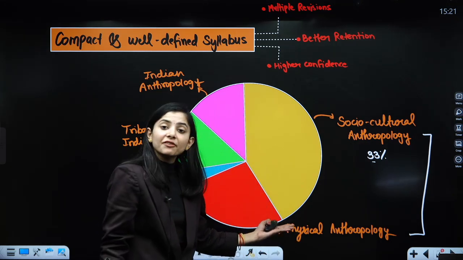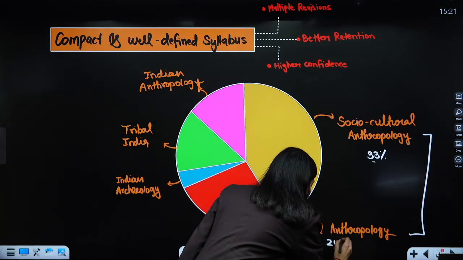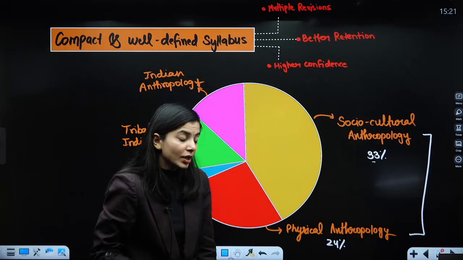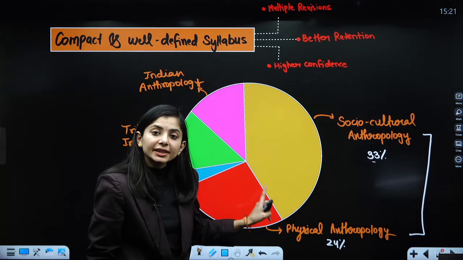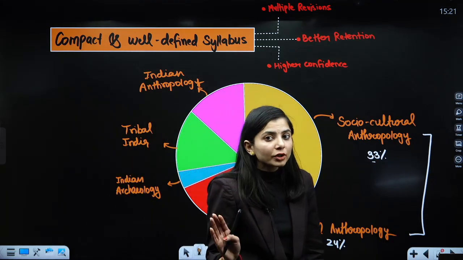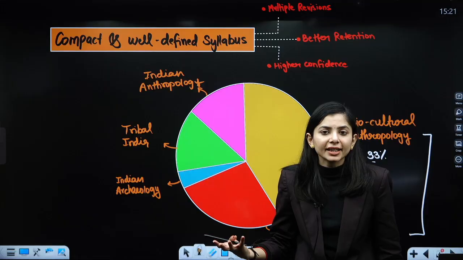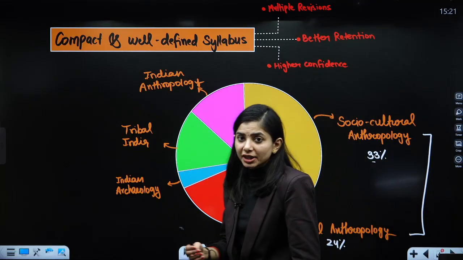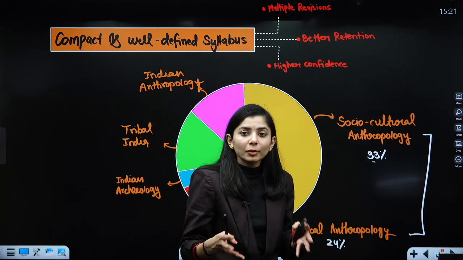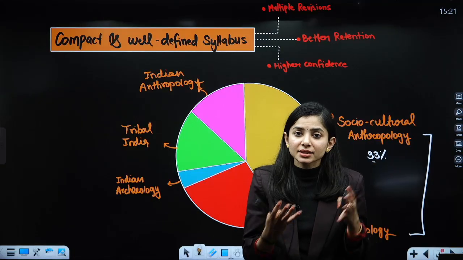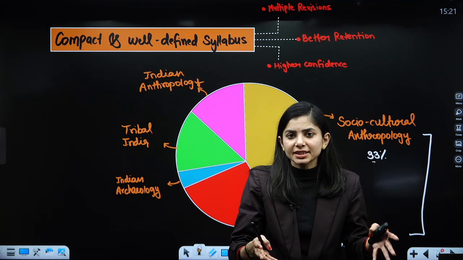Then there is physical anthropology, which constitutes around 24% of the total syllabus. This is the part which includes biology. The biological part includes topics related to human anatomy. Other than this, it includes DNA technology, recombinant DNA technology, applications of anthropology in sports and defense, as well as epidemiological anthropology, like how diseases affect us: communicable diseases, non-communicable diseases, and some nutrition deficiency based diseases.